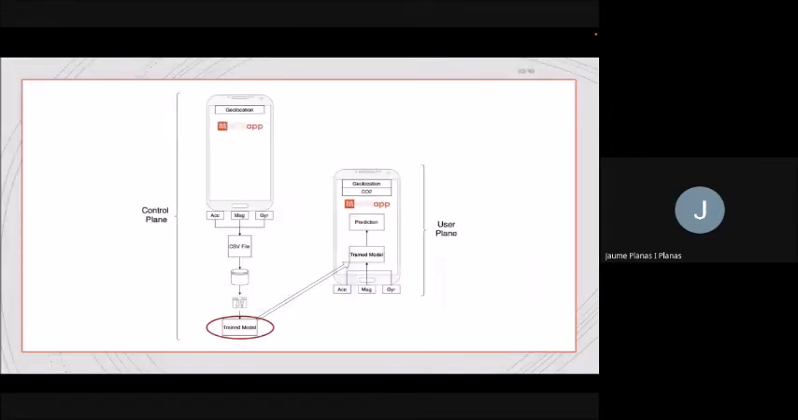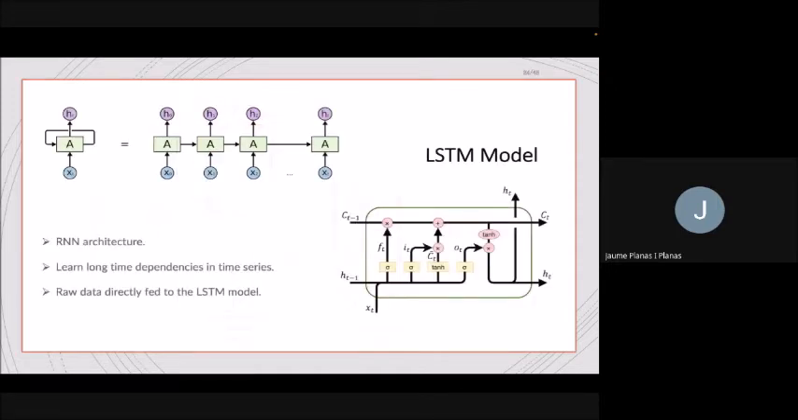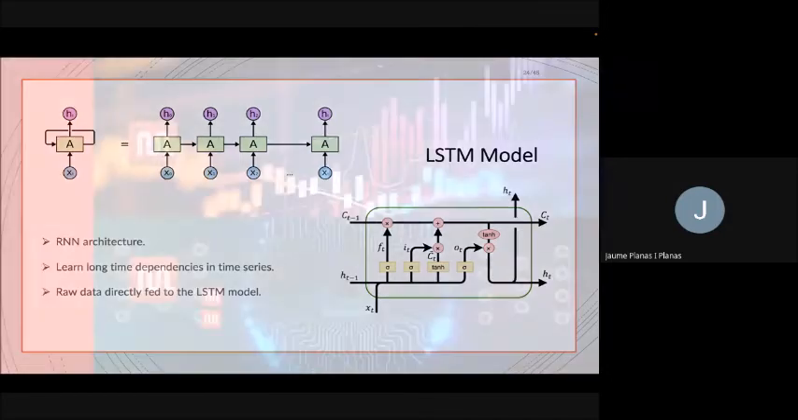Finally, with this dataset, what we did was to train a machine learning model. More precisely, we trained a deep learning algorithm using the LSTM architecture, long short-term memory. Long short-term memory is a particular kind of recurrent neural network that is able to learn long-term dependencies in time series, like precisely the raw data generated by the sensors of the mobile phone.